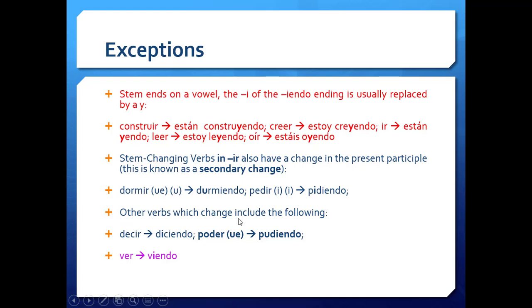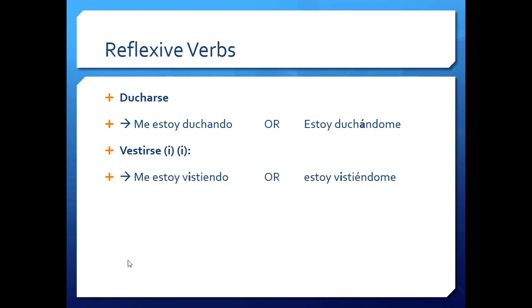Other verbs that change include the following. Decir, this is stem changing in a way. Diciendo. Poder, pudiendo, even though we don't say it a lot, I'm being able to, okay? And ver simply loses the E. Estoy viendo, I'm watching a film, okay?